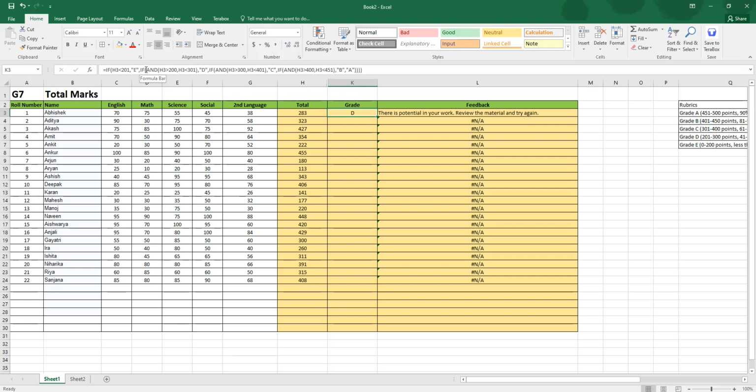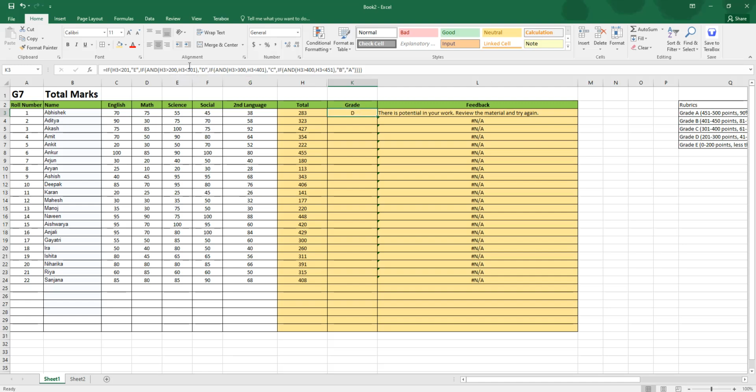So we're going to use IF, open brackets, and check two or more criteria, and that means both these criteria should be satisfied in order for us to give the next grade. If H3 is greater than 200, that's 201 onwards, and less than 301, that means till 300, so 201 till 300 is grade D.